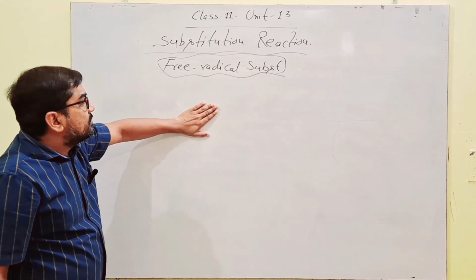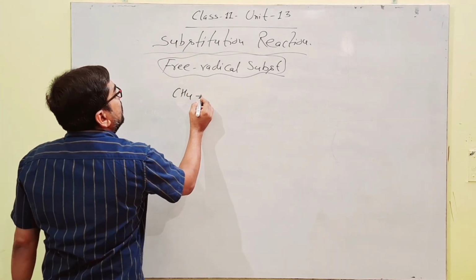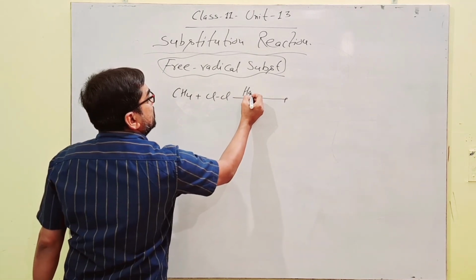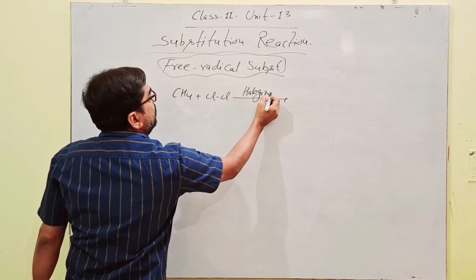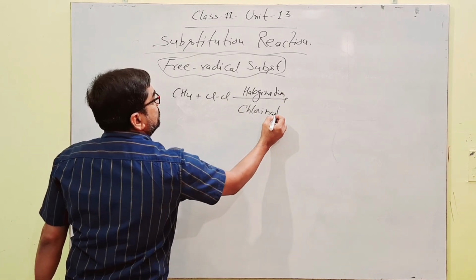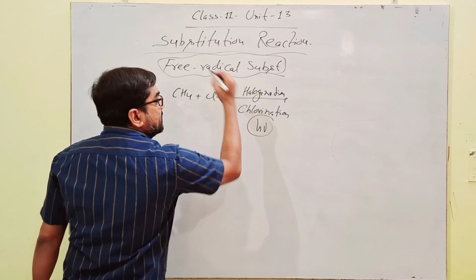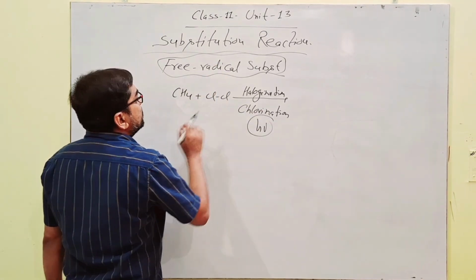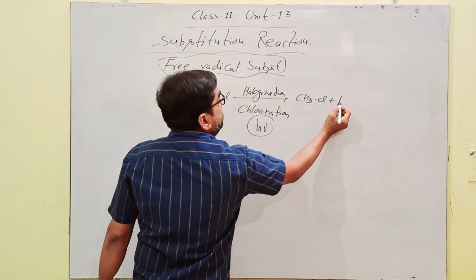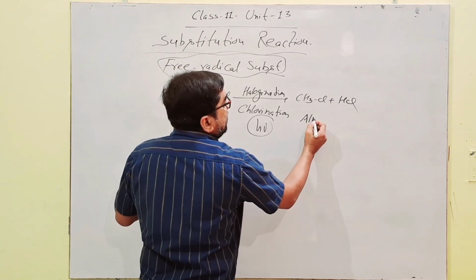Here we will discuss particularly alkanes like CH4 reacting with chlorine, chlorination. This halogenation is chlorination. Chlorination in presence of sunlight. सनलाइट की प्रेजेंस में यहाँ पर फॉर्मेशन ऑफ CH3Cl with HCl. Alkane gives alkyl halide.